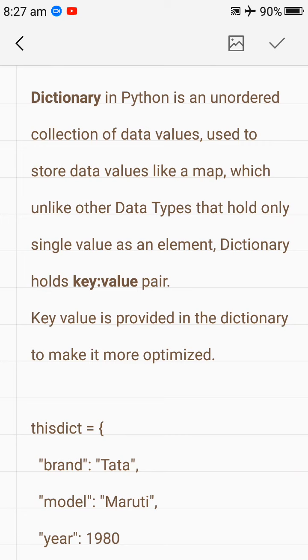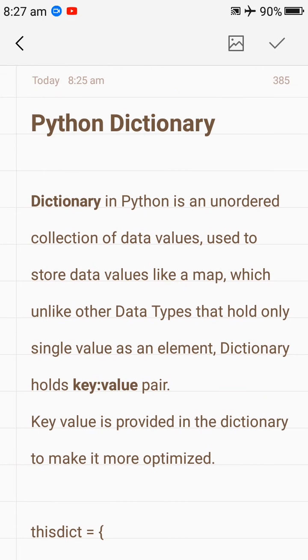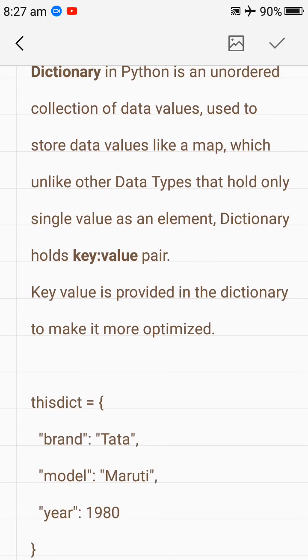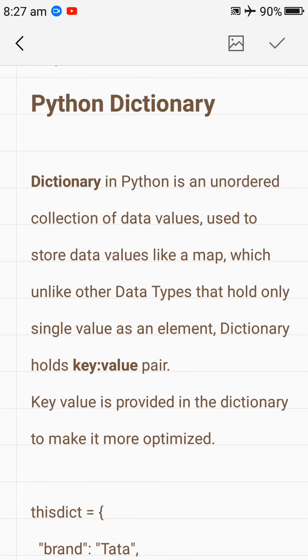Like, we want to make a dictionary in which there are two concepts, one is the key and one is the value. We count a key-value pair as one item, just like brand. Brand is a key and Tata is the value. Just like model is a key and Maruti is the value. So in this way we will create a dictionary.